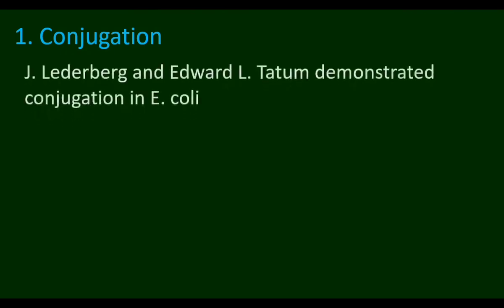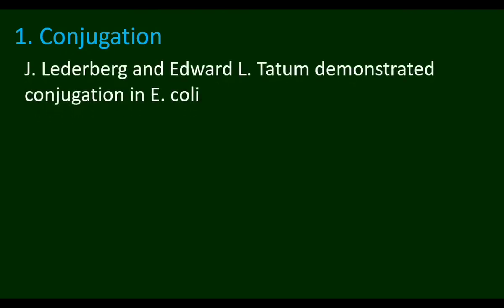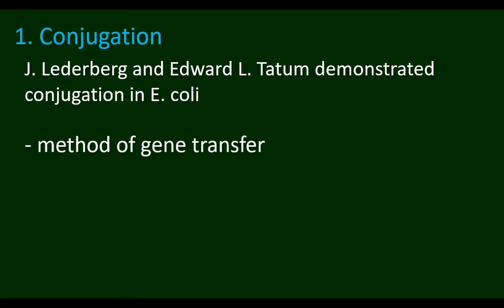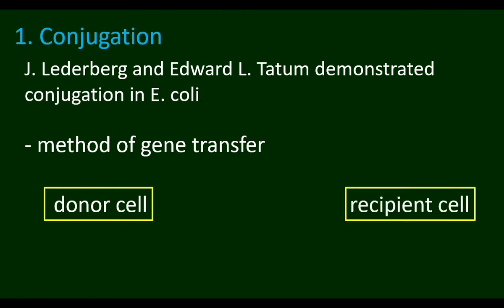Conjugation is a kind of gene transfer. It was first reported by Lederberg and Edward L. Tatum in E. coli. Conjugation was demonstrated in E. coli by Lederberg and Edward. It is a method of gene transfer that causes recombination. It involves a donor cell and a recipient cell.